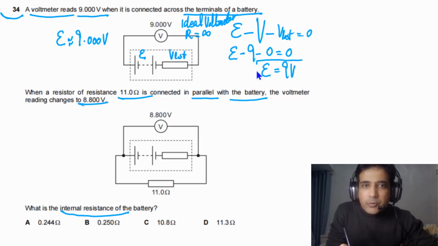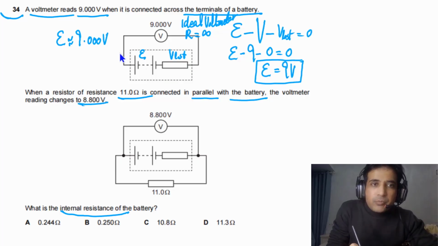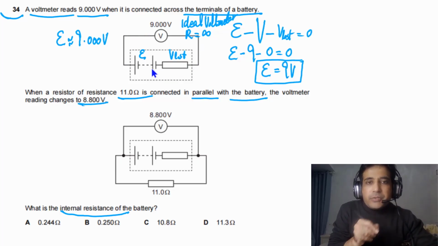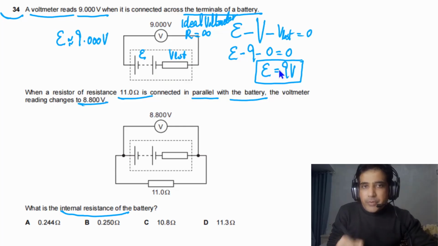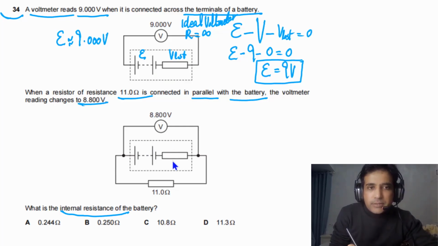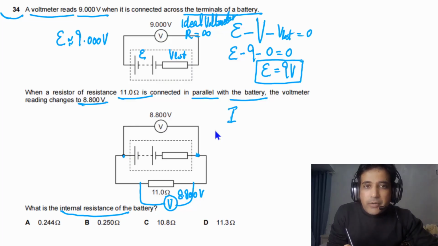So a very important point, you need to understand these components are connected in series. So we have the value of EMF from here. Now if we go to the second circuit, in this case it is given to us terminal potential difference is equal to 8.80. So it simply means that if you connect your voltmeter here, the reading on this voltmeter has to be equal to 8.80 volts. Now we have potential difference across the resistor and we have its resistance. So we can find out value of I, meaning current in the circuit.